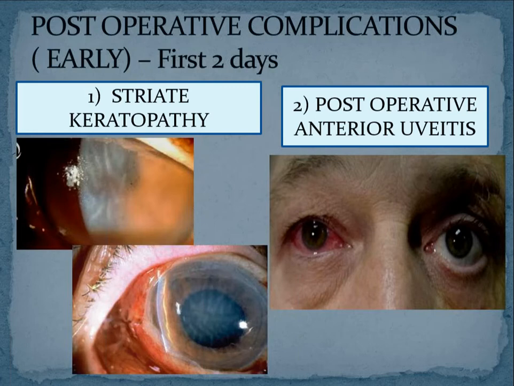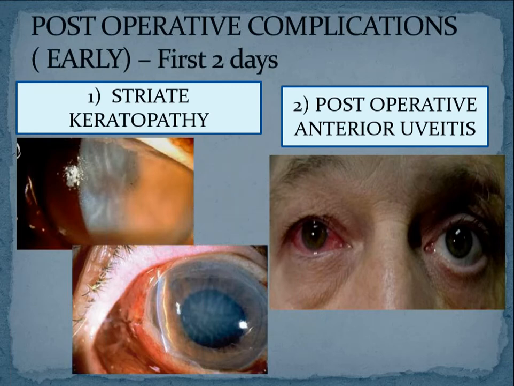The only structure which is vascular and which you are meddling with is your iris, and damaging the iris is a very rare thing. Only if you have done an iridodialysis will you end up with a post-operative hyphema, isn't it? But everybody has written hyphema as the first early post-operative complication. So you think clearly and go for those which are likely and most common to occur.